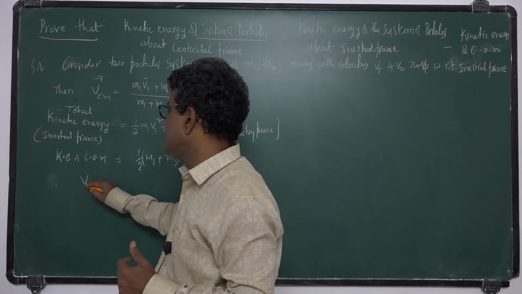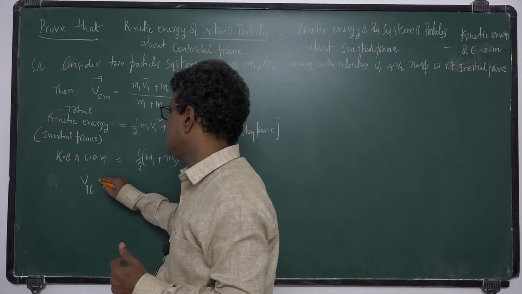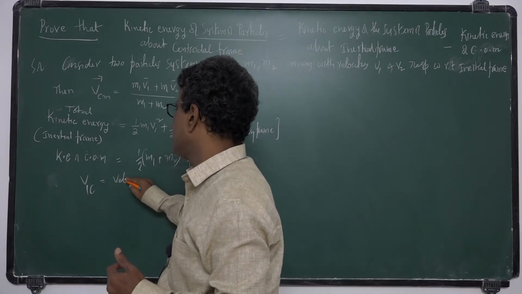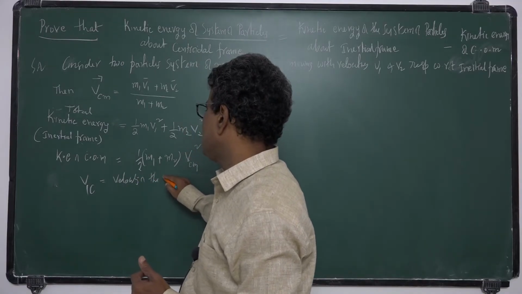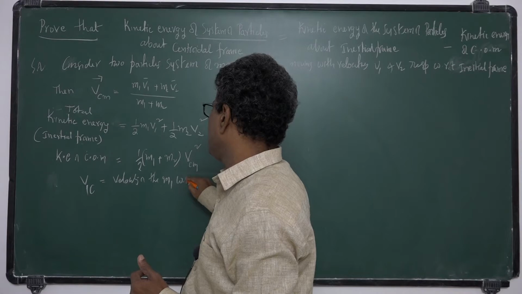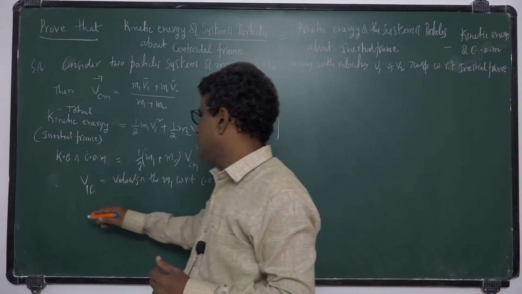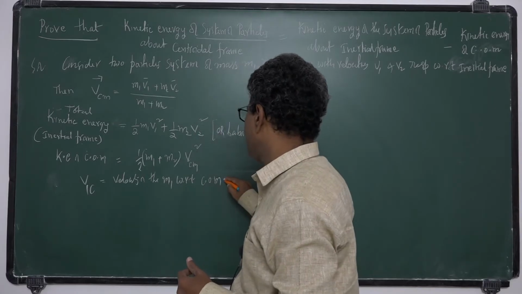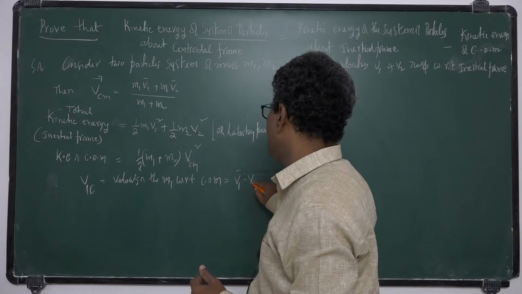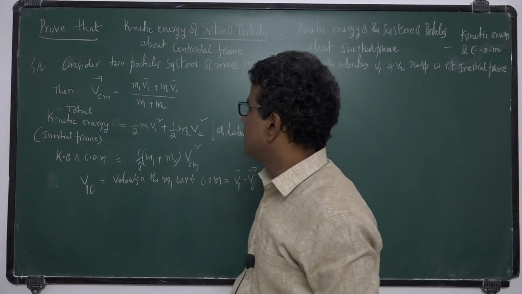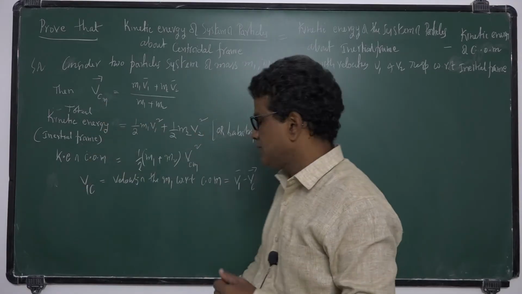So velocity of m1 with respect to center of mass is given by v1 bar minus vc bar, where vc is velocity of center of mass.